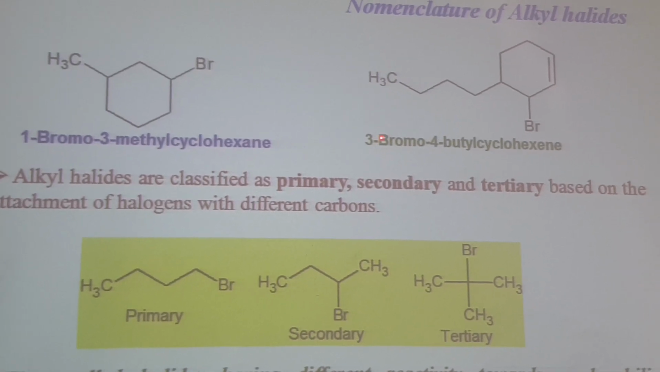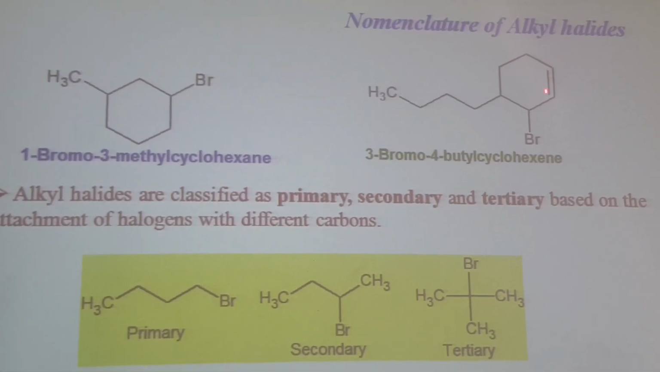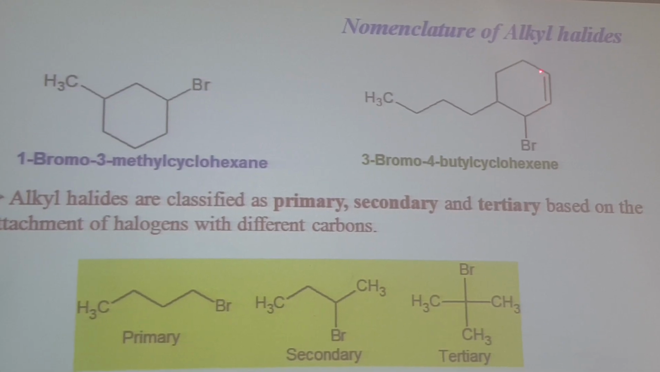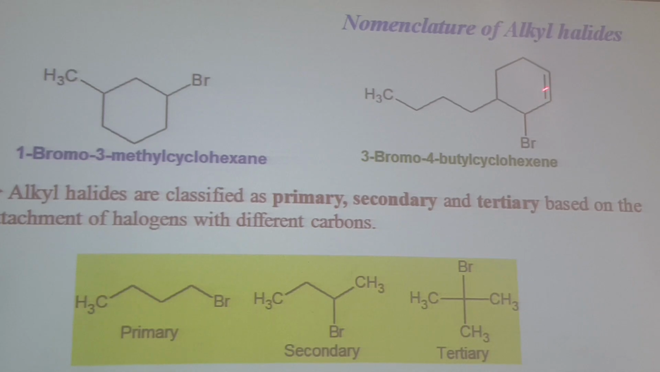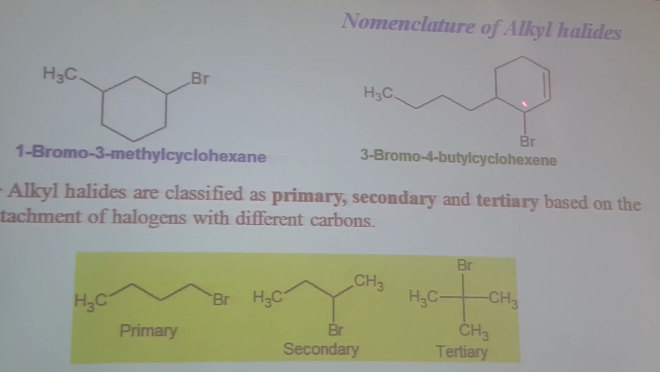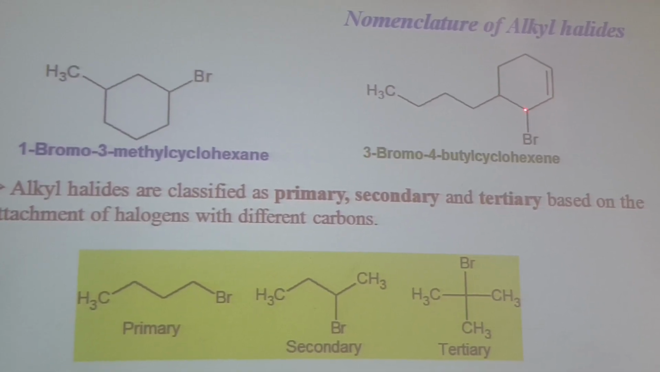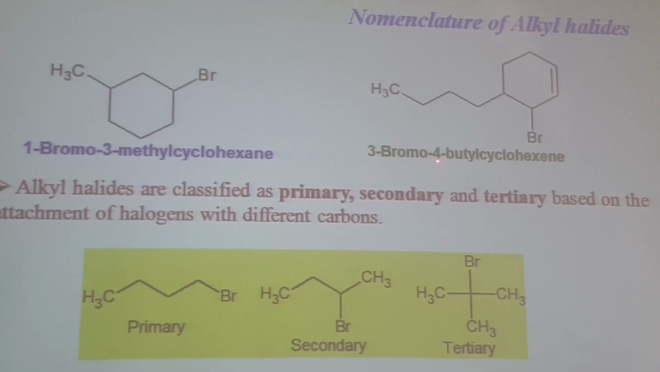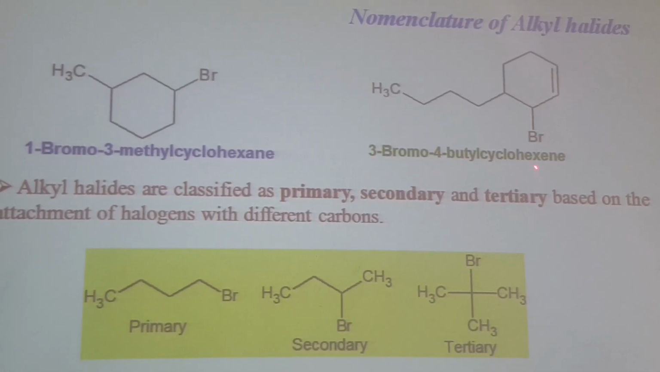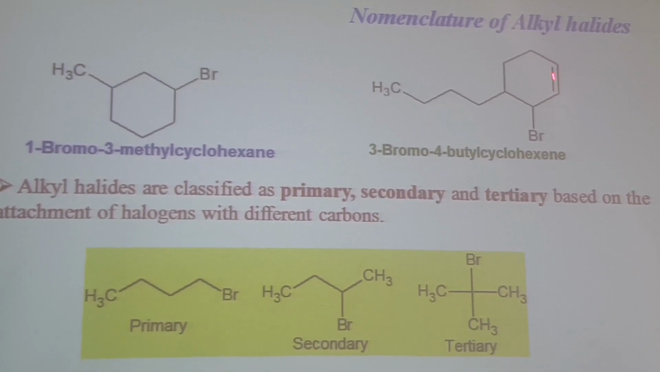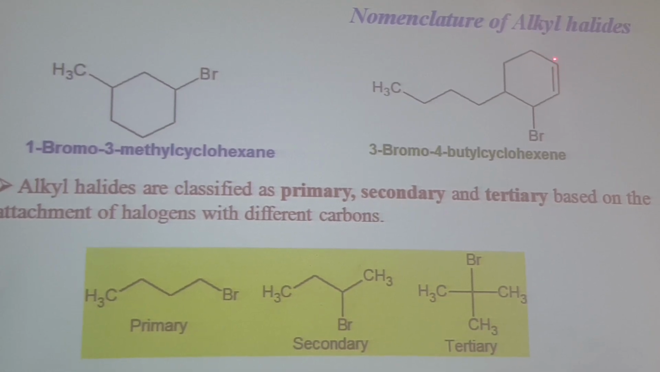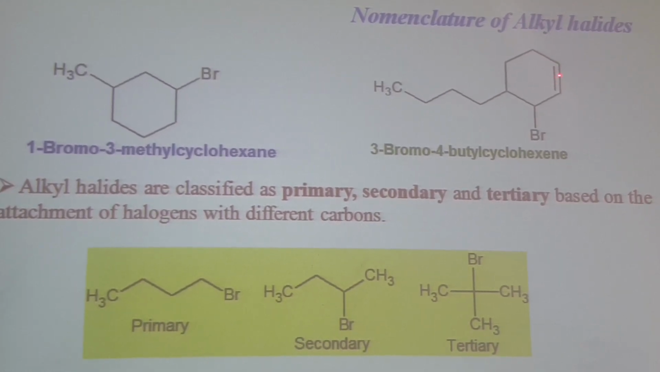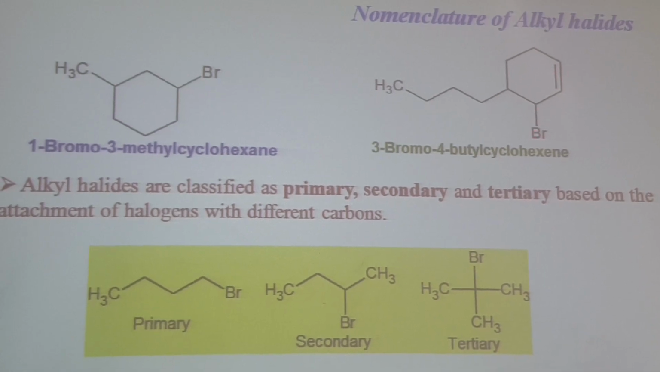So it will be 3-bromo because the carbon-carbon double bond is present. It will be given priority over this bromo. So the name of this molecule is 1, 2, 3, 4. At position 3 we have bromo. So 3-bromo-4-butylcyclohexene. Okay. So when a carbon-carbon double bond is present within a ring, then you prefer numbering from the first carbon of the carbon-carbon double bond. So the unsaturated system, carbon-carbon double bond, gets priority over Br.